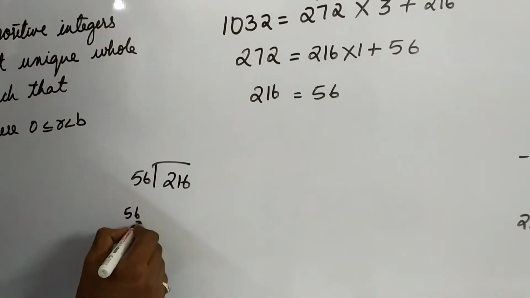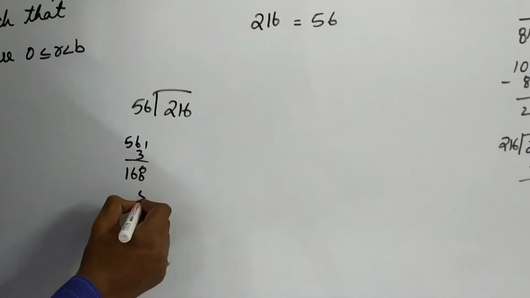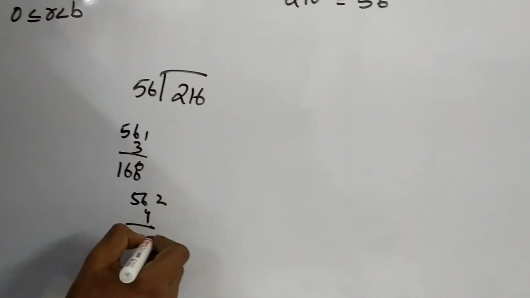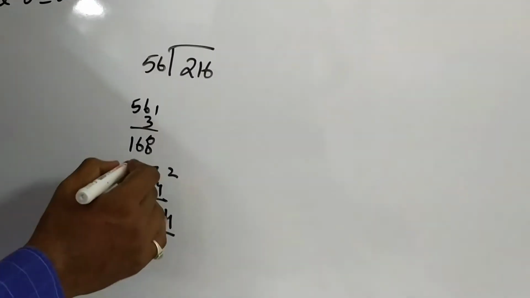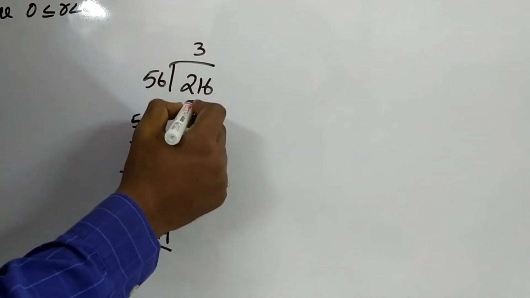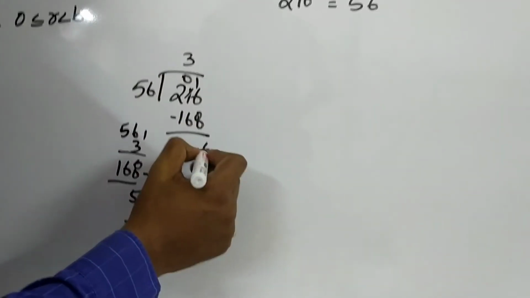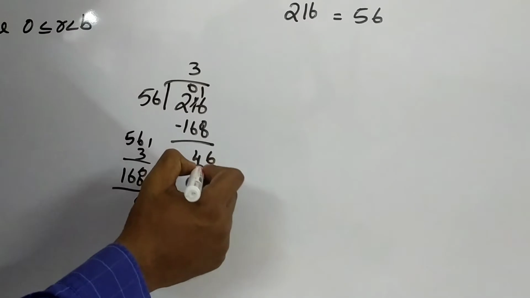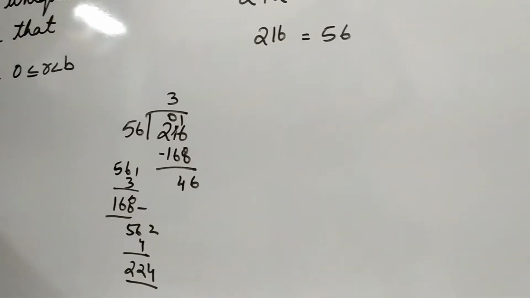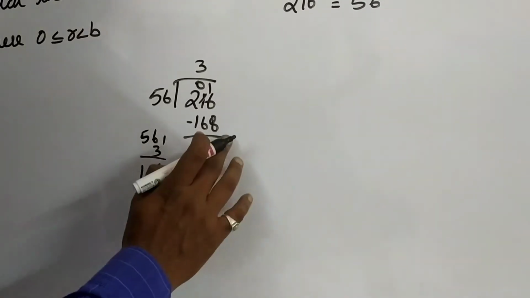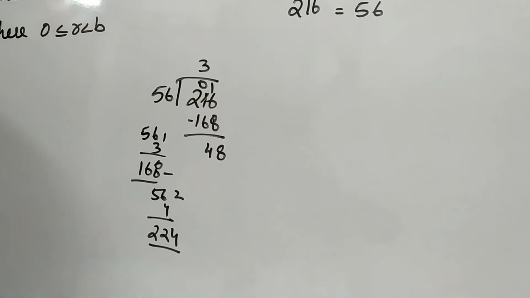56 3s are 3 6s are 18, 3 5s are 15 plus 1, 16. 56 4s are 4 6s are 24, 4 5s 20 plus 2, 22. So 3s are 168. 16 minus 8 is 8. 8 plus 8 is 16.